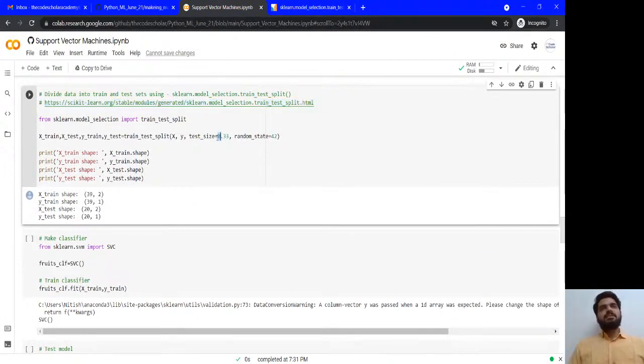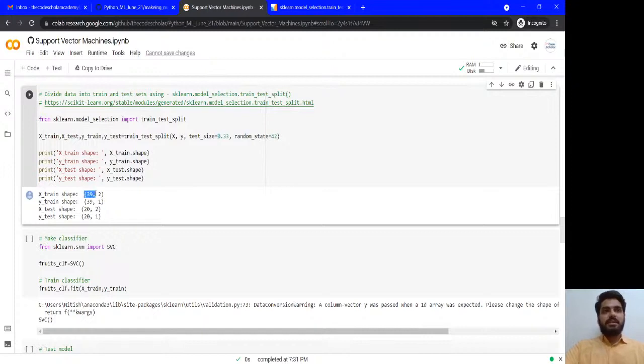33% means that, for example, I have 100 records and I'm splitting the data with 33%. So this means 33 rows will be taken for the testing data and the rest of the rows will be taken for training. So the model will learn from the training set. Once it has learned, it will apply on the testing set, which is unseen. I have shown the measurement here that when we split it up in X train and X test, how many records I have.